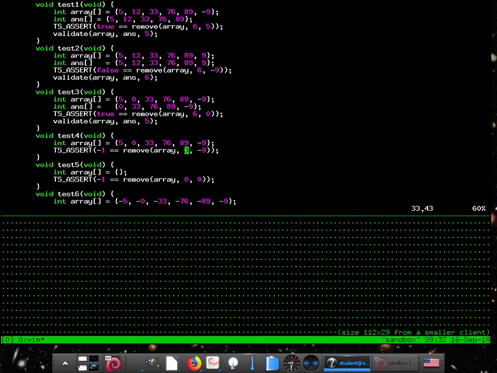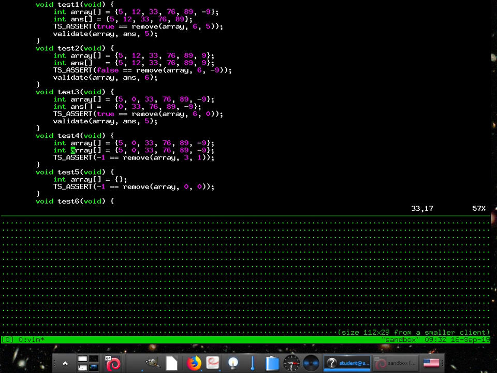So what if the size is 3 and we want to remove at index 1? Well, first off, we're removing index 1 from a size of 3. Is that possible? True. Yeah, true. What's the answer going to be, though? 5, 3, 3. All right, this is where things get a little weird.